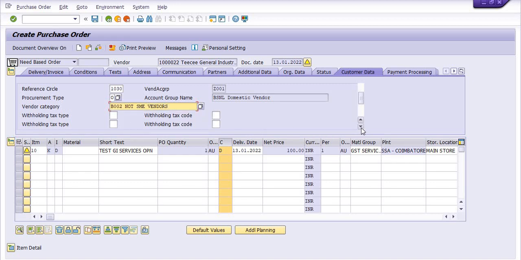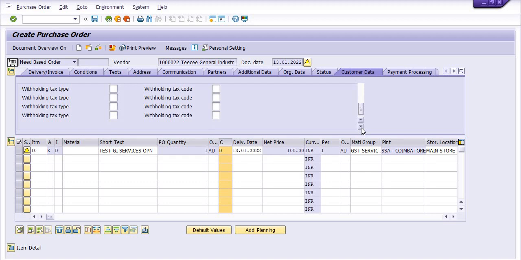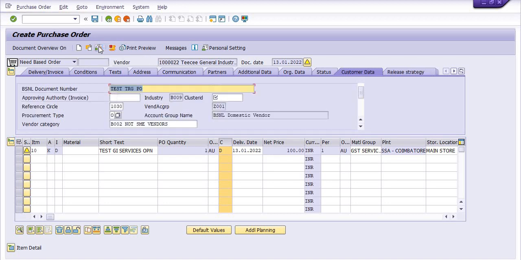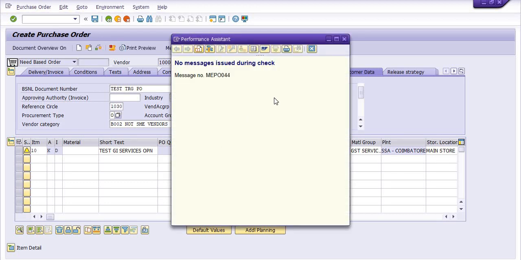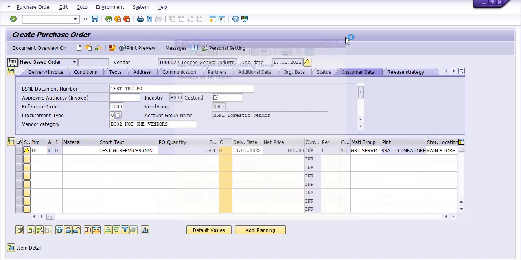Okay, so we are going to check this purchase order if everything is all right or not. Okay, no message during check. So we are going to save this purchase order.